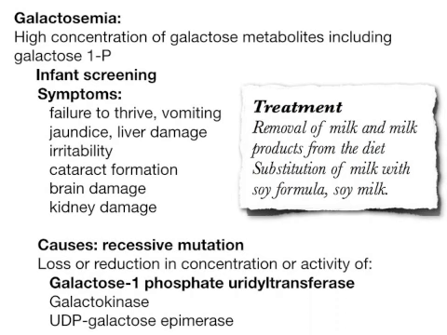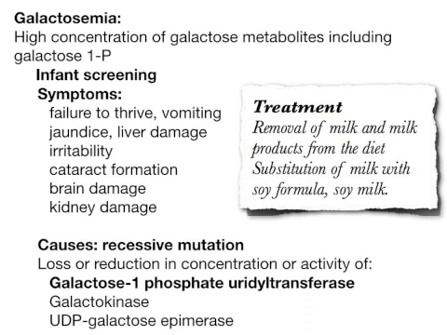A failure in this pathway results in the condition called galactosemia. Galactosemia results from a high concentration of galactose metabolites in the system, and this includes a high concentration of galactose 1 phosphate. And this is especially dangerous for infants whose diet consists of milk. And so, to make sure that this is caught early, infants are screened for galactosemia.